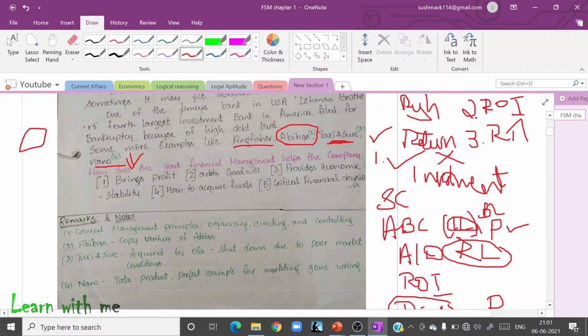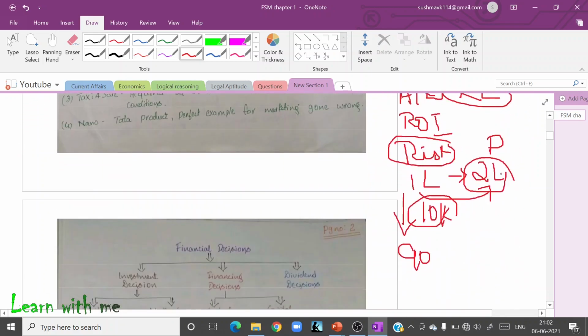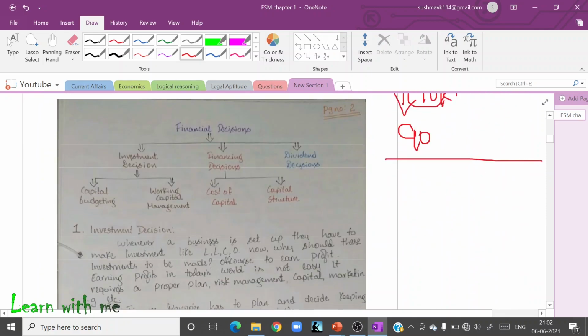Now, I have been telling you about bad financial management. Now, can you tell me some advantages of having a very, very good financial management plan in my company? Can you tell me what the benefits of this are? First of all, I will have very good returns.